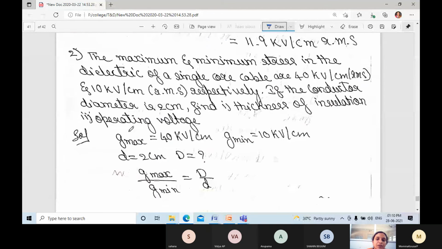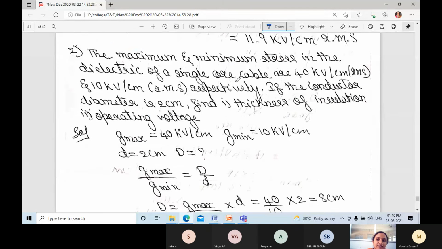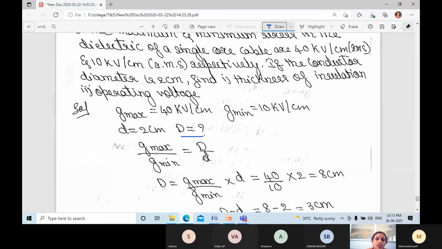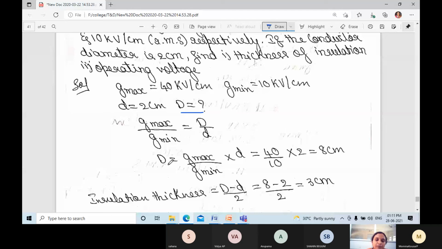Next, the maximum and minimum stress in the dielectric of a single core cable are 40 kV per centimeter and 10 kV per centimeter respectively. If the conductor diameter is 2 centimeter, find the thickness of insulation and operating voltage. We need to find out the capital D value. Capital D is equal to G max divided by G minimum into small d. We know all the values. Substitute, you will get 8 centimeter.